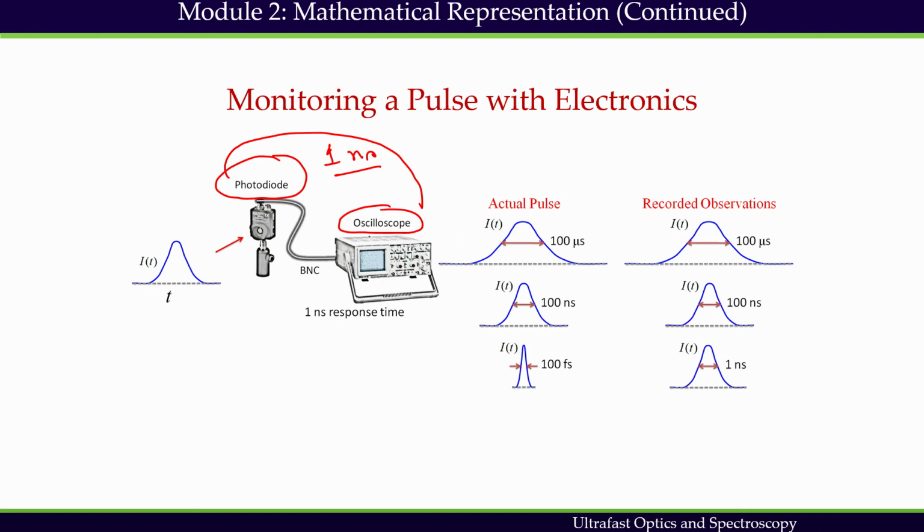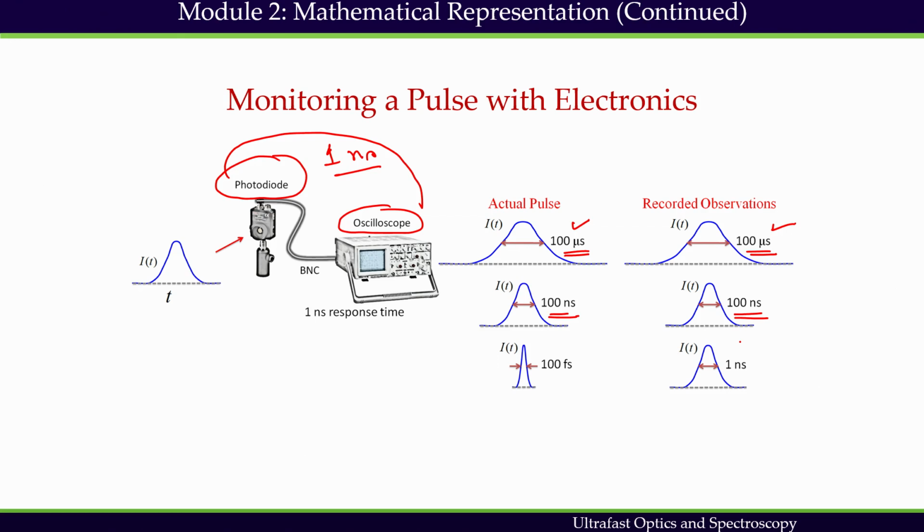Therefore, if I have a pulse of 100 microsecond duration, then with the help of electronics I will be able to see the 100 microsecond pulse. I will be able to plot it, because for a 100 microsecond pulse electronics is faster. For a 100 nanosecond pulse I can plot it and I can see 100 nanosecond.